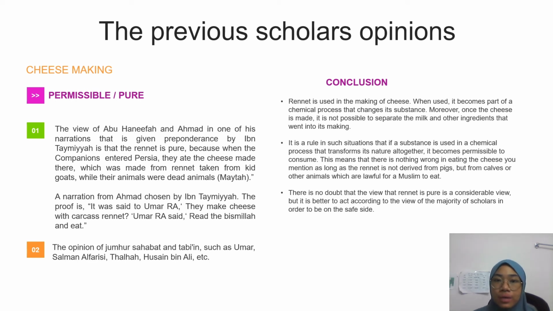The view of Abu Hanifa, and Ahmad in one of his narrations that is given preponderance by Ibn Taymiyyah, is that the rennet is pure, because when the companions entered Persia, they ate the cheese made there, which was made from rennet taken from kid goats while their animals were dead animals.